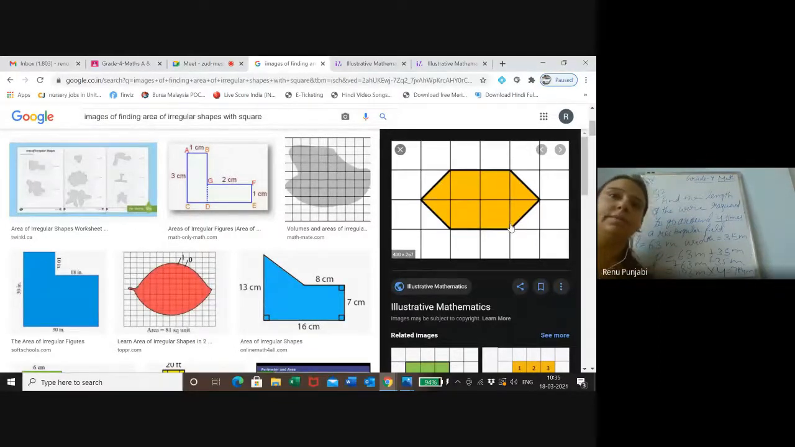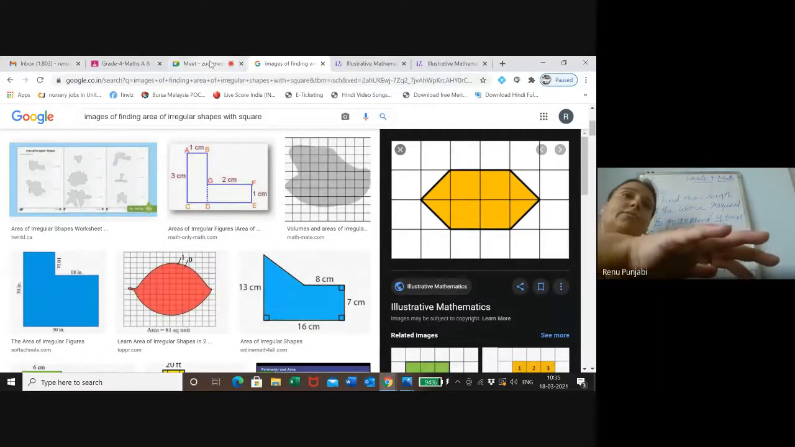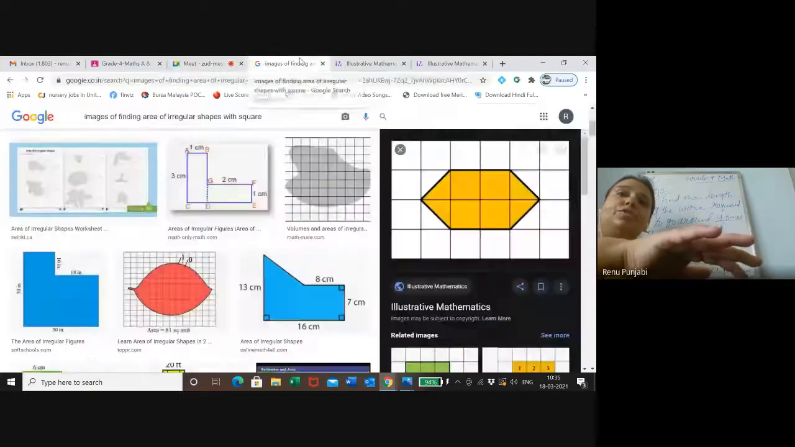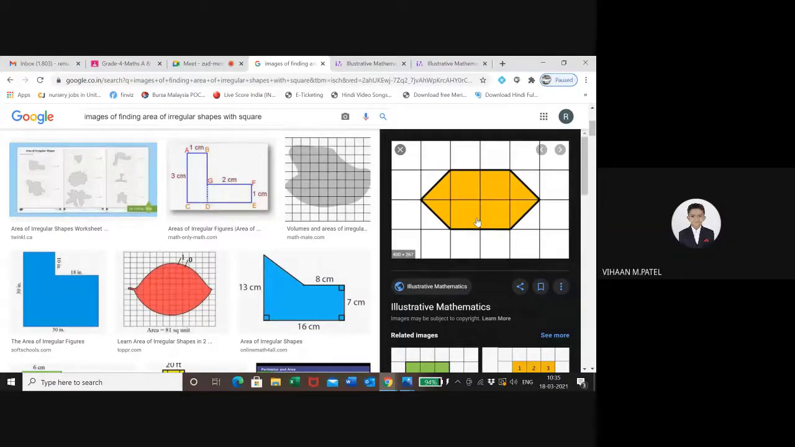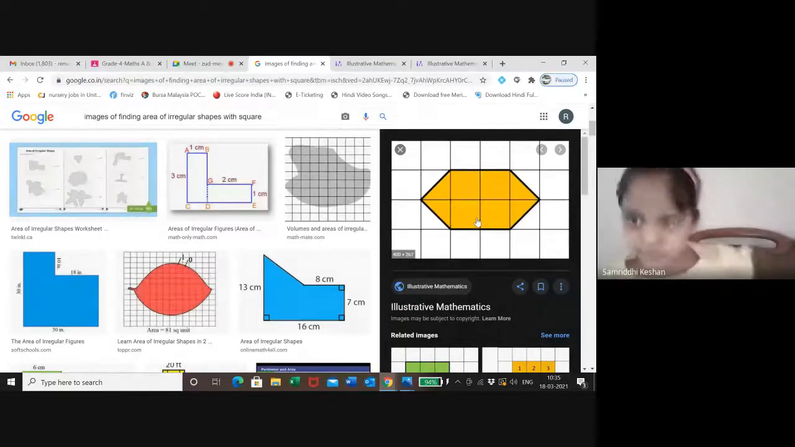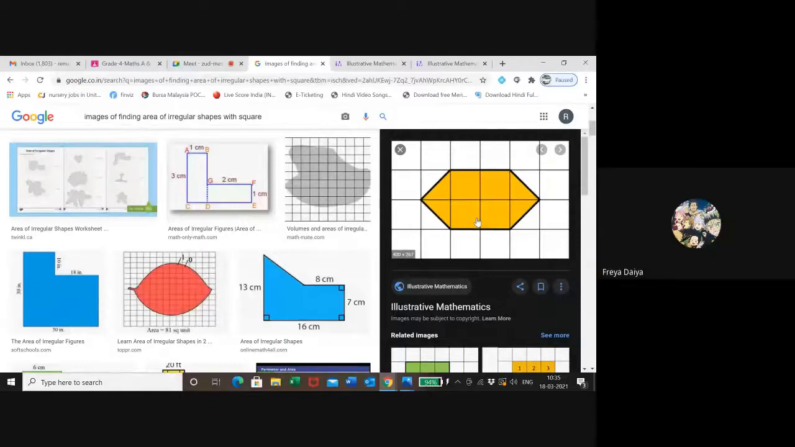Now you will tell me, ma'am, you said counting the squares, but here some squares are full and some are half. As I have explained in my previous class also, first of all you need to count the full squares. How many full squares are in this? Four. Everyone agrees that there are four? Yes, ma'am.